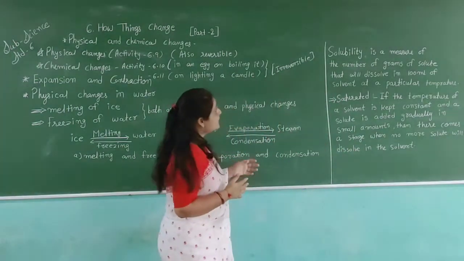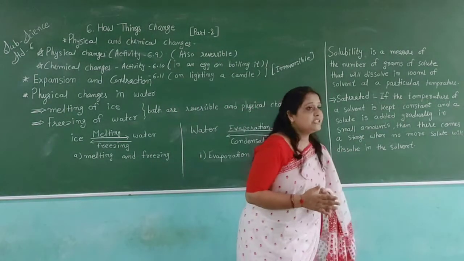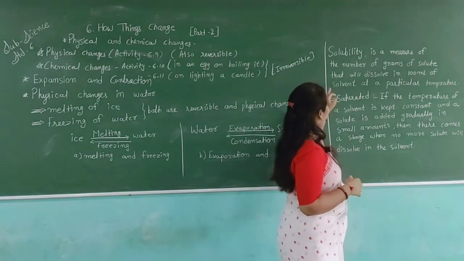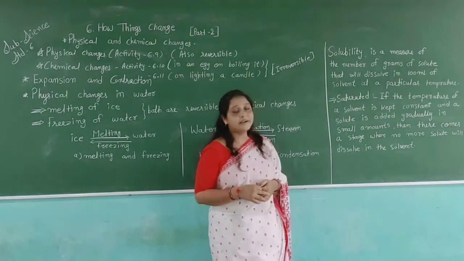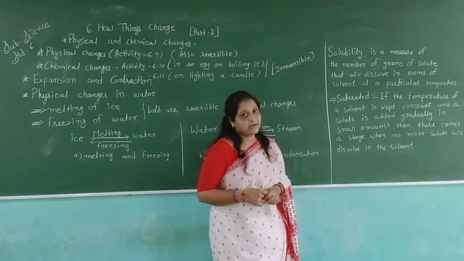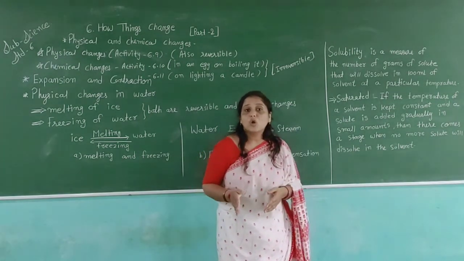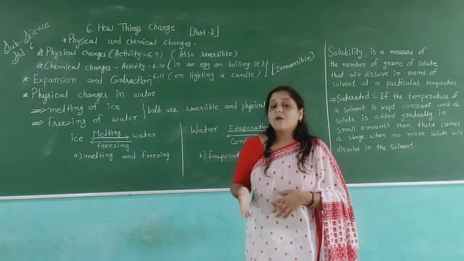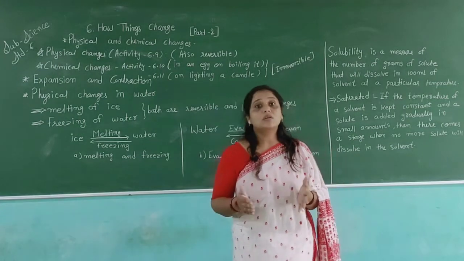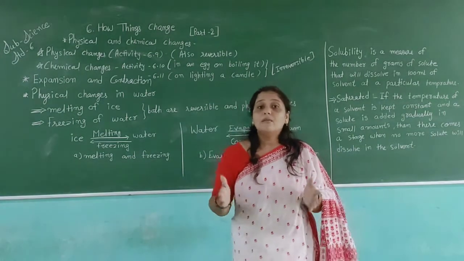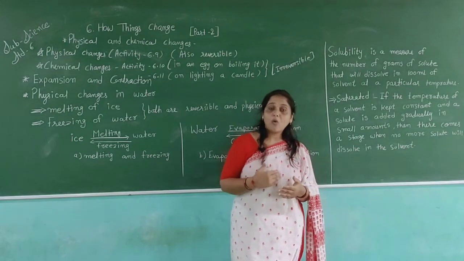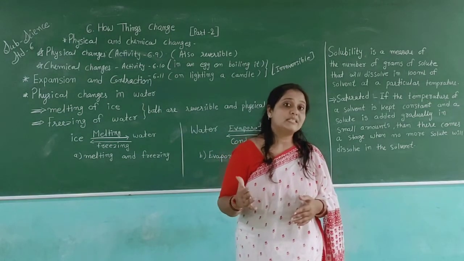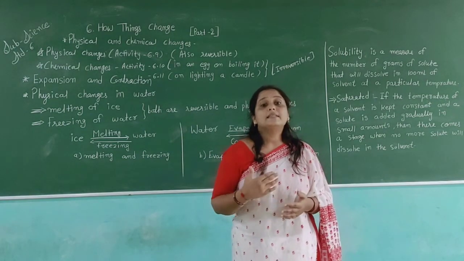Okay, then after that, solubility. Solubility is a measure of the number of grams of solute that will dissolve in 100 milliliters of solvent at a particular temperature. We have already learned about soluble and insoluble. Soluble means the things which dissolve completely in water, for example sugar and salt. And some things do not dissolve completely in water, for example stone and chalk powder; they settle downside.